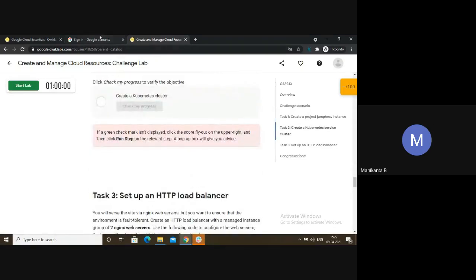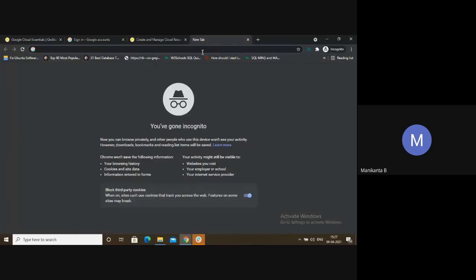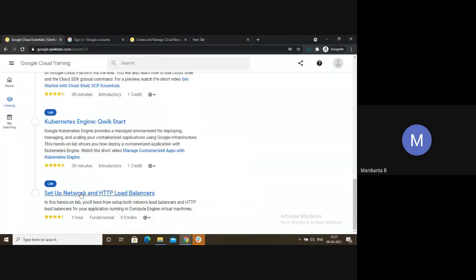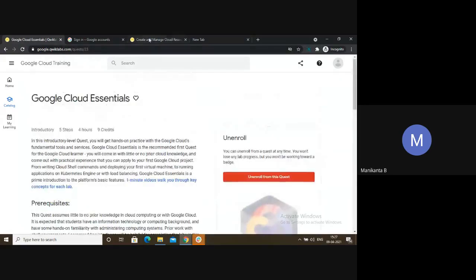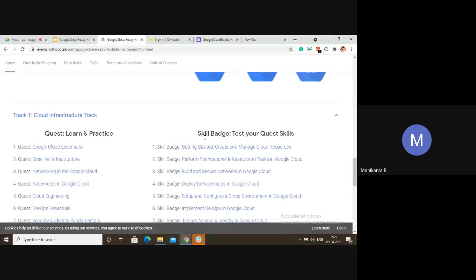So don't worry, we also have videos for every challenge lab present in the program. If you just open the video on YouTube, you can do accordingly in your skill badges. So that is the only difference between Quest and skill badge.